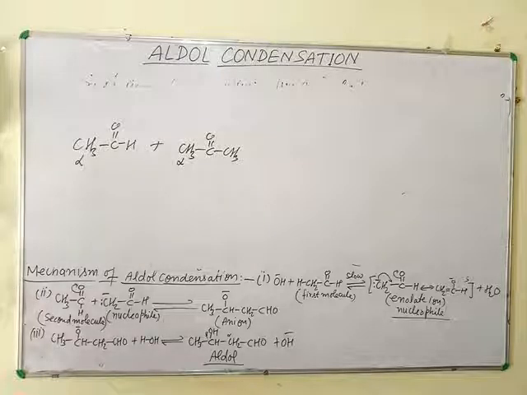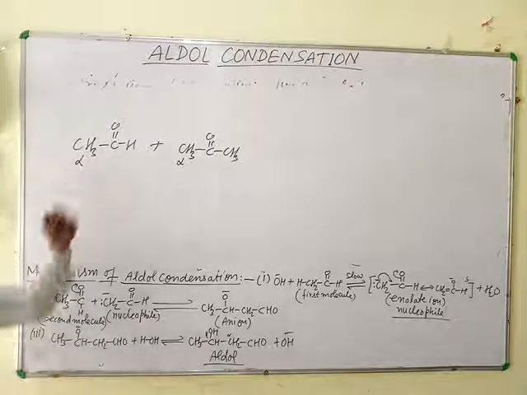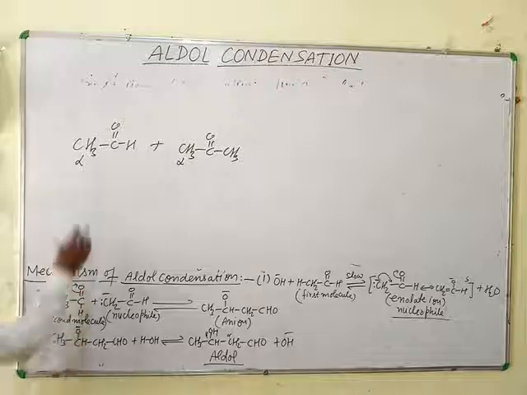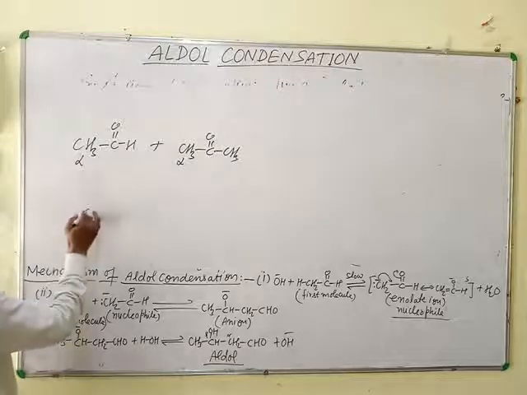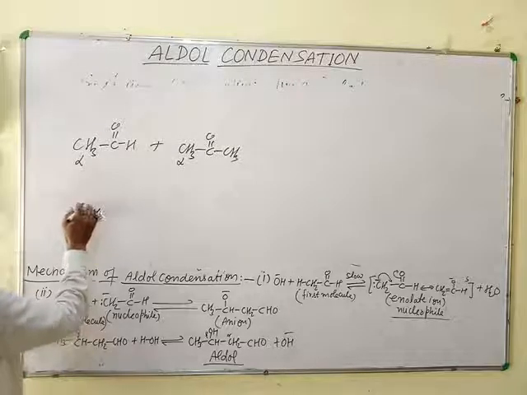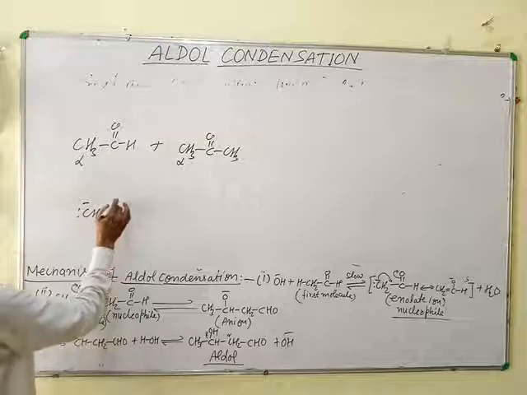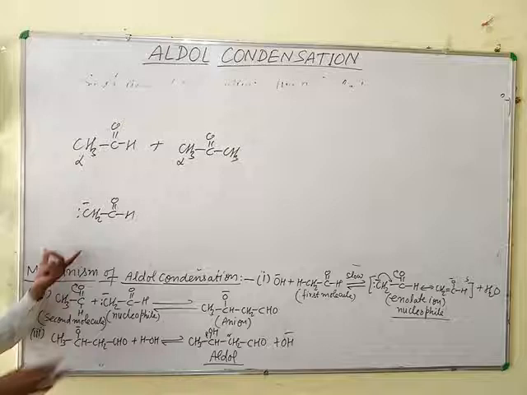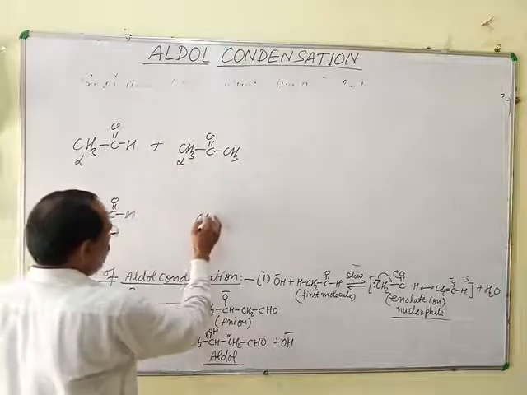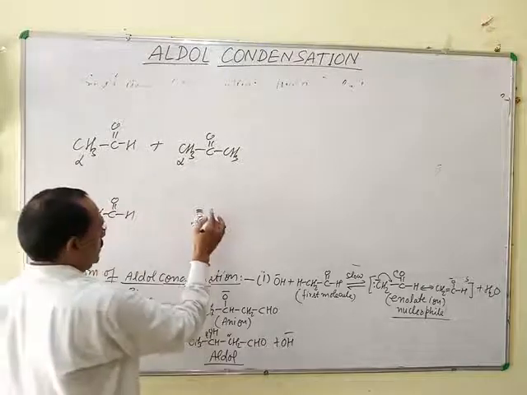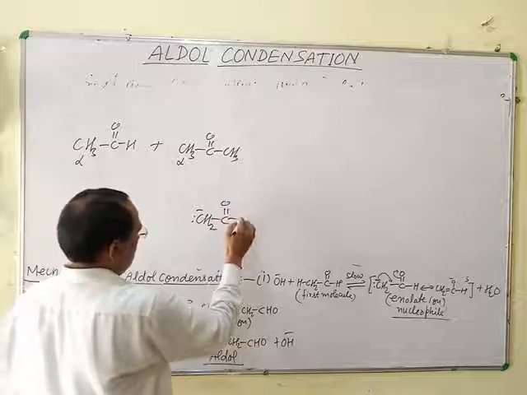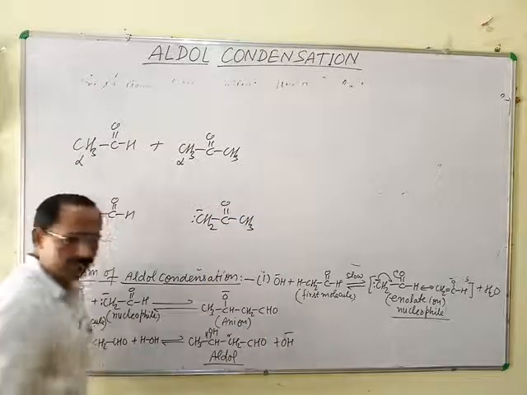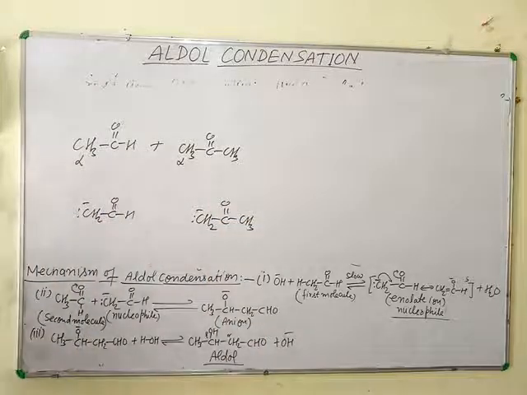So enolate ion formation takes place from both species. This species forms a carbanion, and this also forms an enolate ion or carbanion.